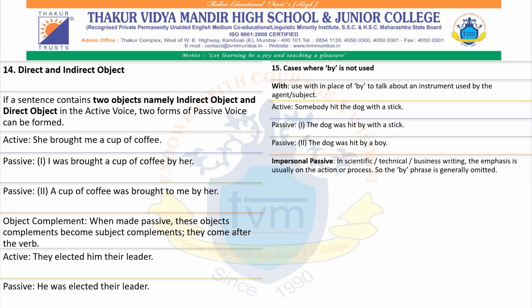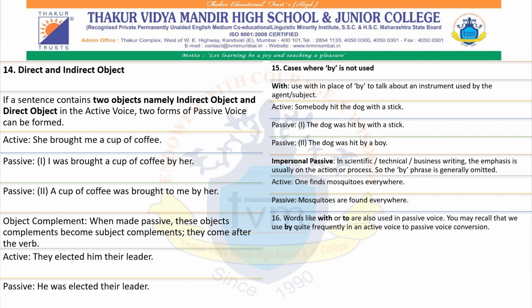Impersonal passive. In scientific, technical, or business writing, the emphasis is usually on the action or the process, and that is why the by phrase is omitted. So where the subject is not important, the one who does the action is not important. One finds mosquitoes everywhere. Mosquitoes are found everywhere.